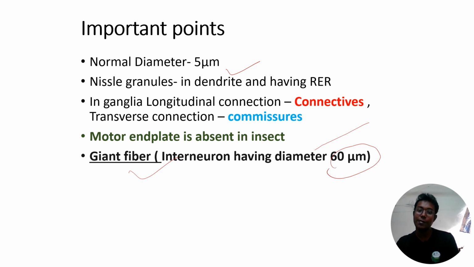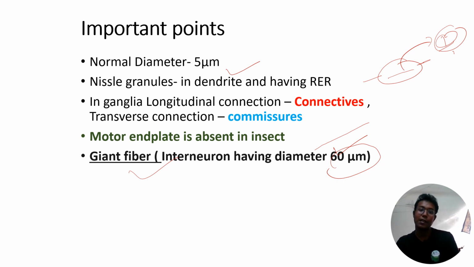Inside the central nervous system there are internuncial type of neurons, generally very long, with a diameter that can exceed 60 micrometer, and these are also called giant fibers. Why is this diameter so large? For the rapid conduction of the nerve impulse.